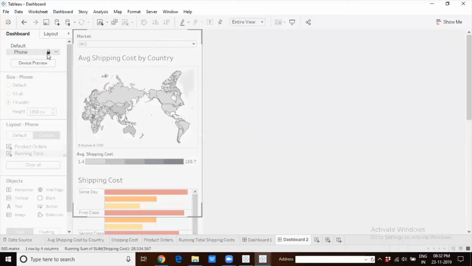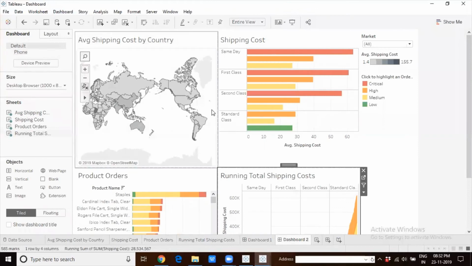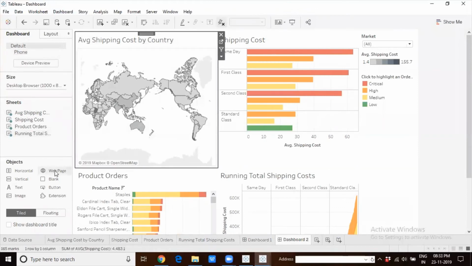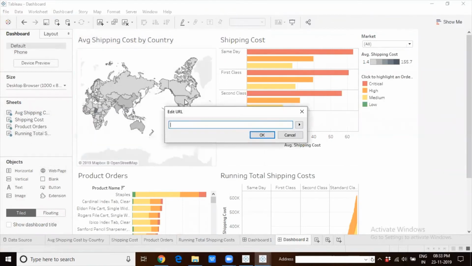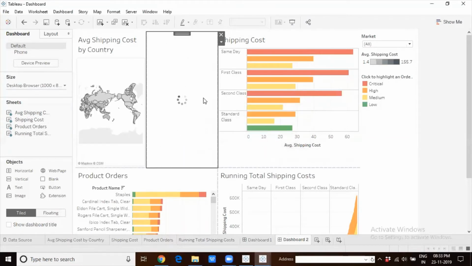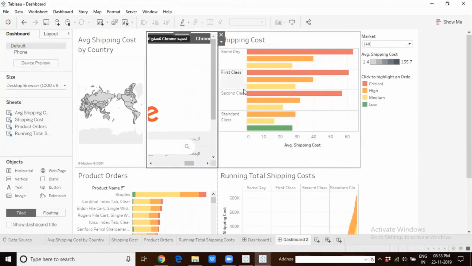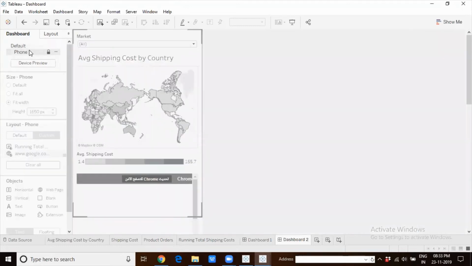Now, when you auto generate the layout, what happens is, suppose you have added something here. Let's add a web page. When you auto generate a layout, suppose you have added any extra components on your default dashboard, these extra components, worksheets or objects, whatever you add, will automatically be incorporated into the phone layout, which is being auto generated by Tableau, indicated by this lock icon.